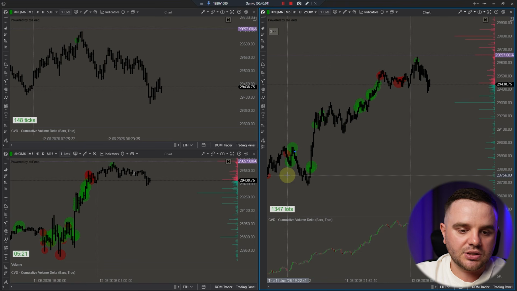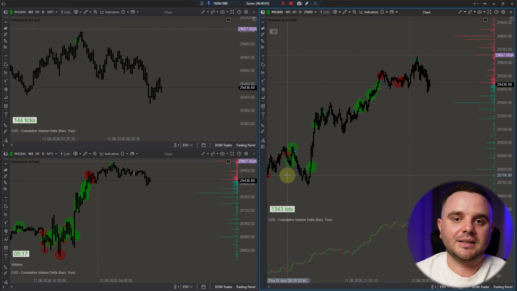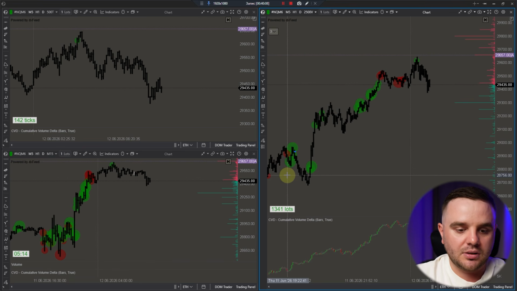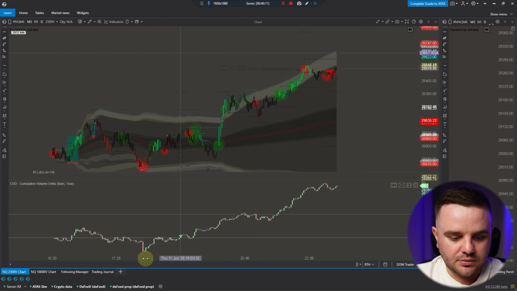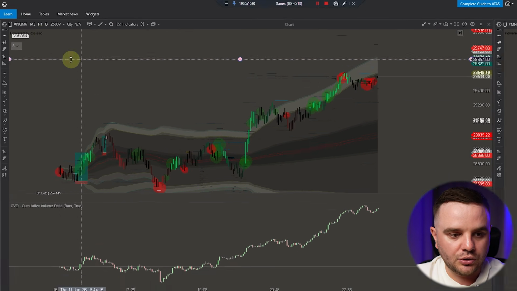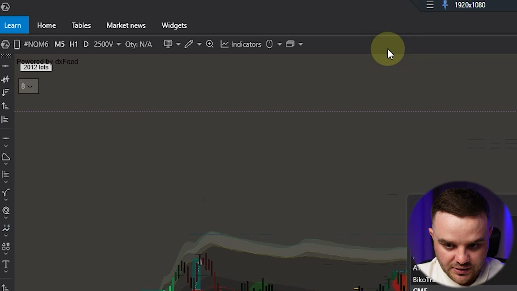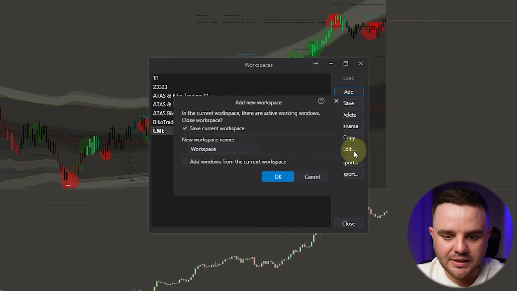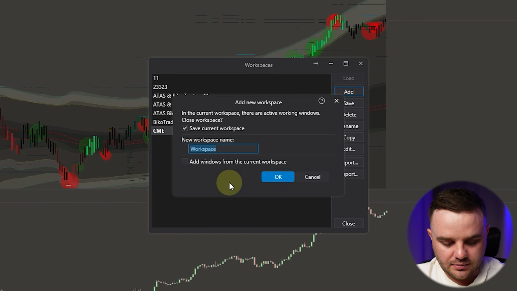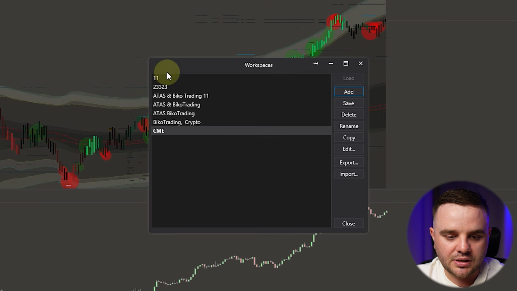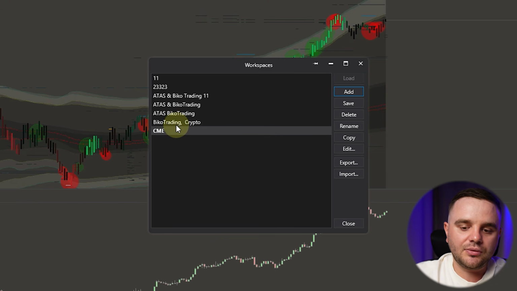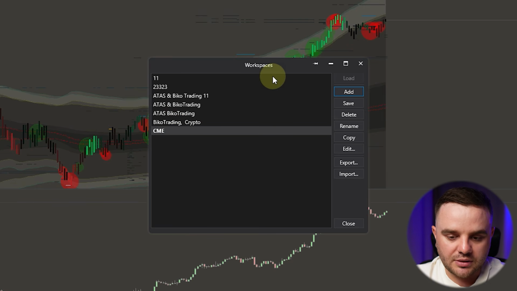Additionally, when I launch ATAS platform, you saw that all of my windows upload automatically. That's what Workspace is supposed to do. It's really simple. It is this main window. You go to home, that would be Workspace, and here you can simply add a new Workspace. For example, you can add like ATAS CMD or ATAS crypto. As you can see, I personally have several Workspace, and in the future when you upload it, it's really easy to start with all indicators.